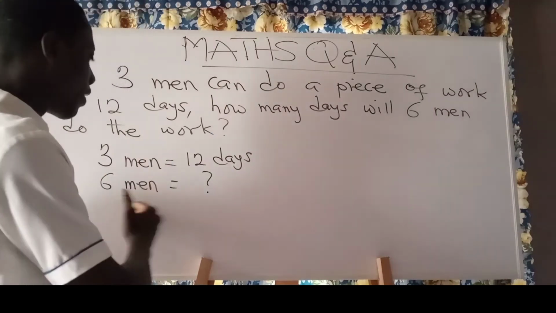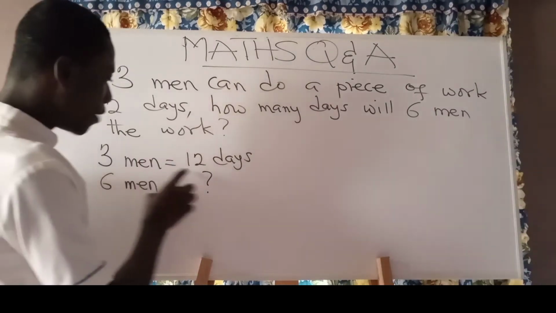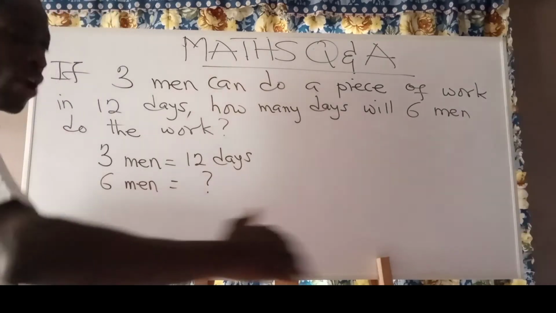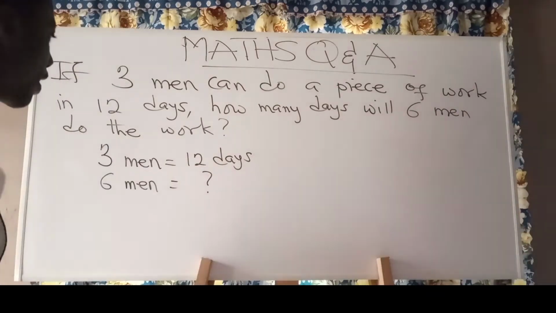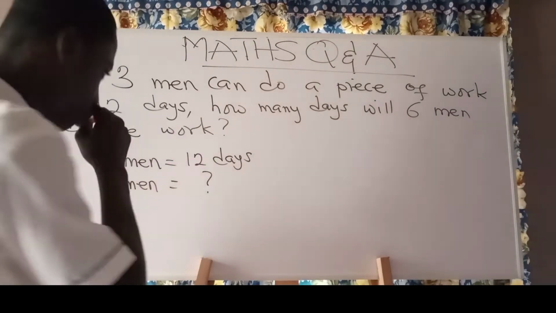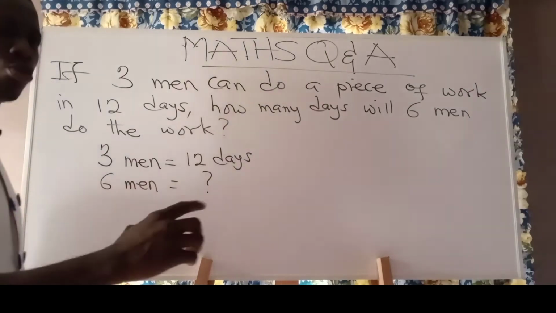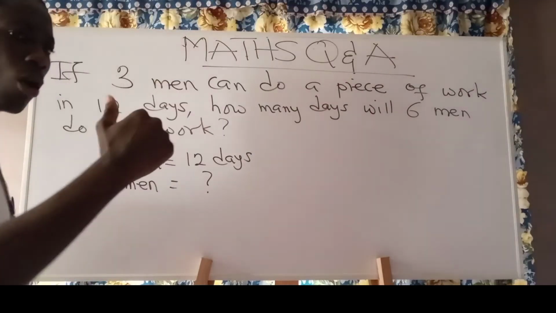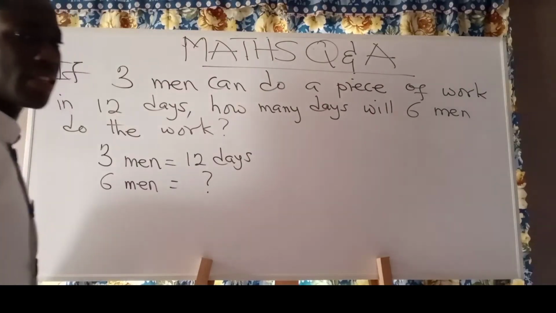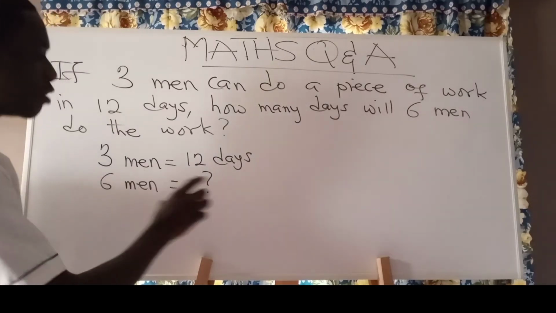Now if you think about a question like this, if 3 men are using 12 days to do a piece of work, and then this piece of work has now been given to 6 men to do, do you think these men will use more days or fewer days? You see that this is 3 men, they are using 12 days.